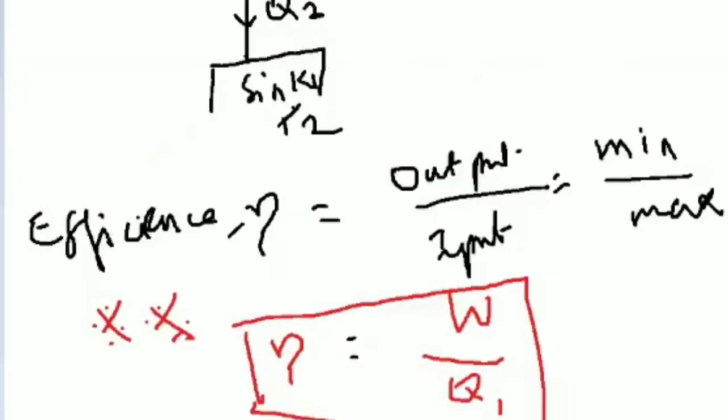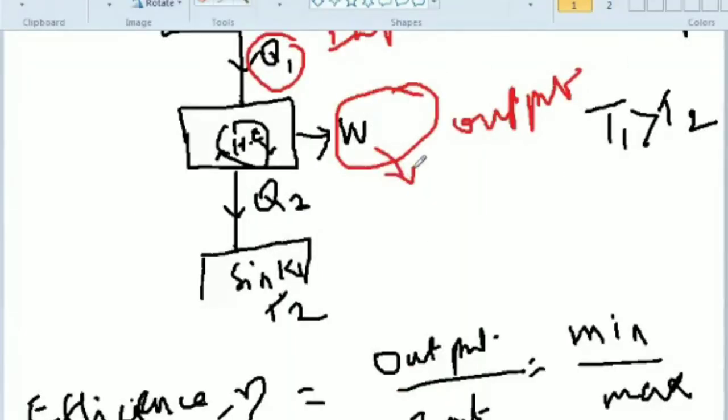What is W? W is nothing but Q1 minus Q2. The difference of these two heats is nothing but W. Clear? Suppose you are getting a salary of 1 lakh rupees and you spend 50,000 rupees on a mobile.